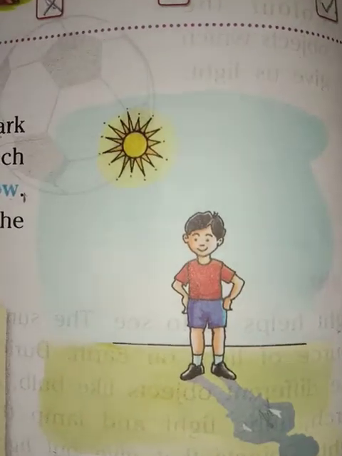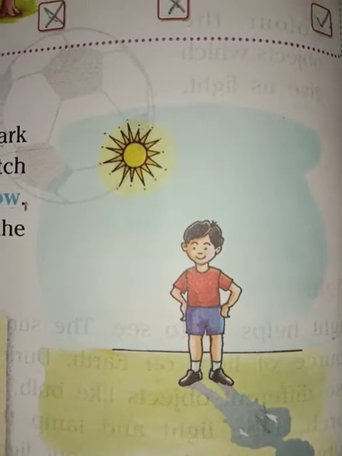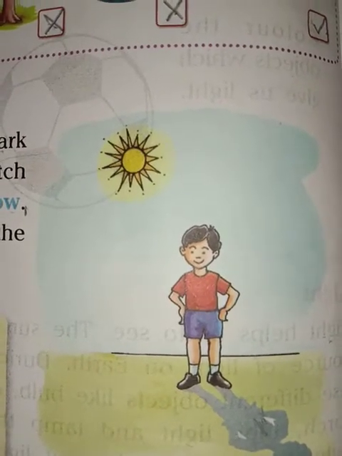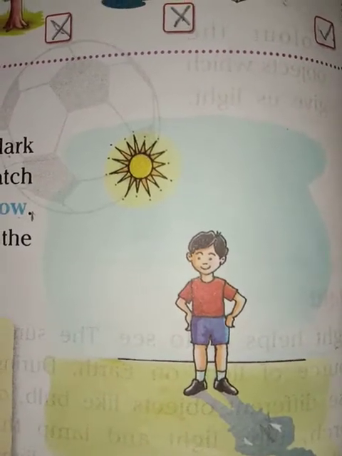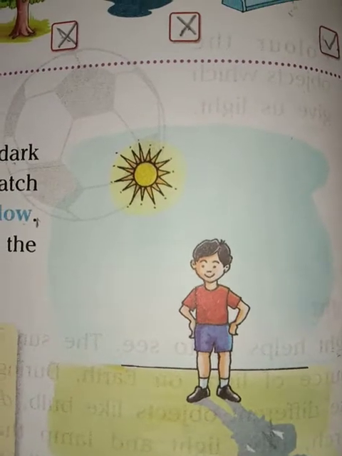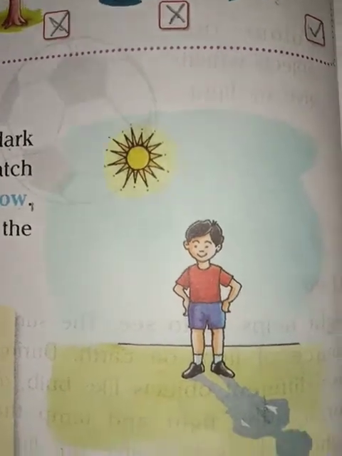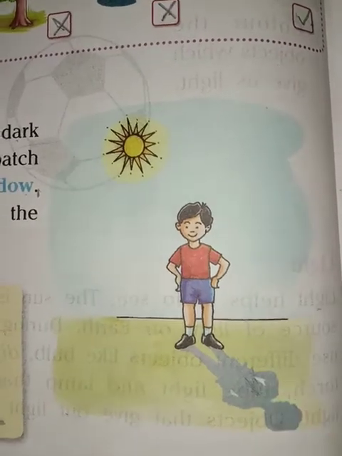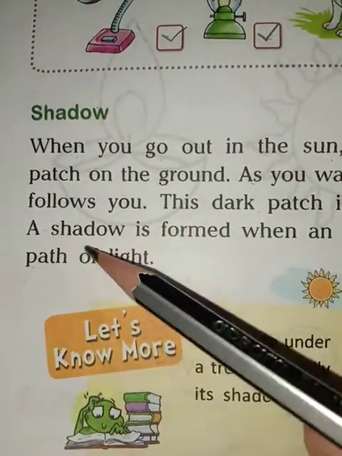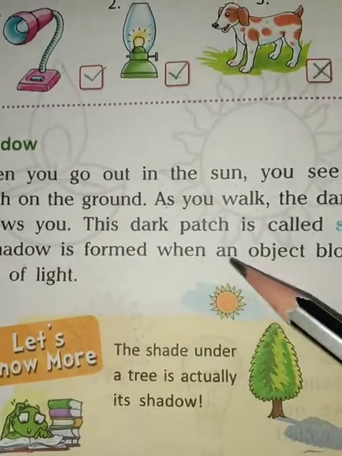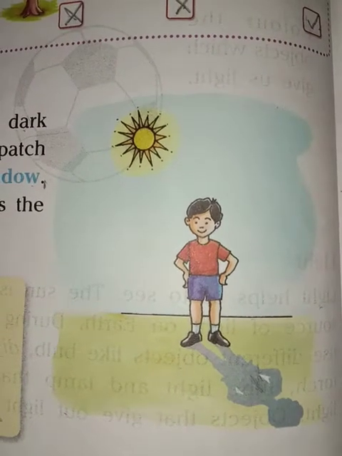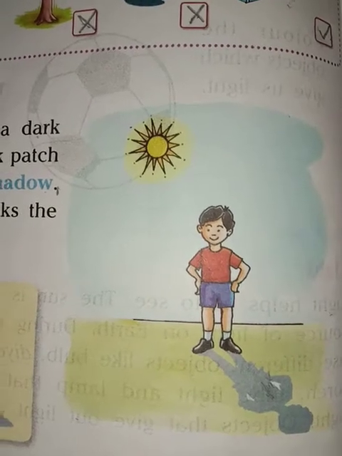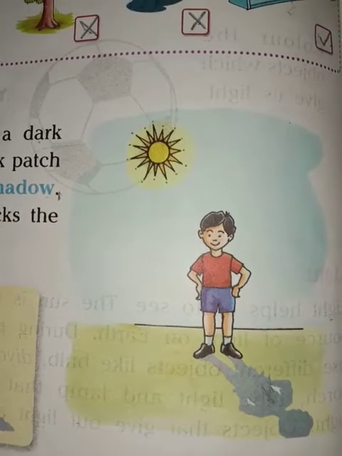Sometimes you may have noticed that when you walk, the dark patch walks with you. What is this dark patch? Yes, this dark patch is called shadow. Now this is a shadow. So, a shadow is formed when an object blocks the path of light. So students, shadows are formed by blocking light.